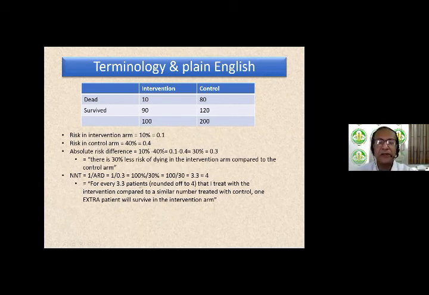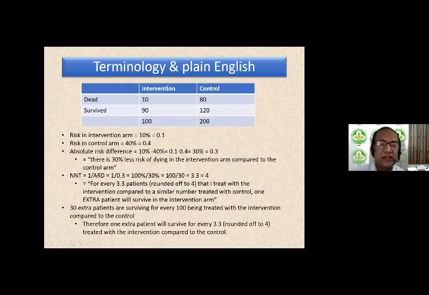So that means for every 4 patients that I treat with the intervention compared to a similar number treated with control, that means every 4 interventions compared to 4 controls, 1 extra patient will survive in the intervention arm. That is the meaning of number needed to treat of 4. And that I got from 1 divided by risk difference.